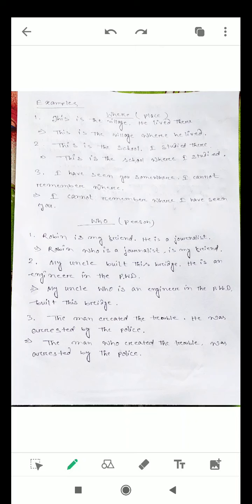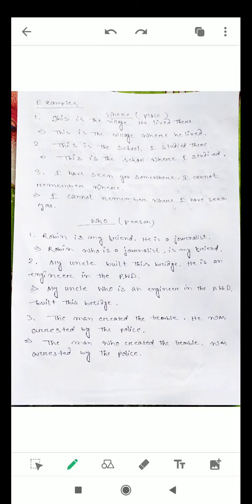Synthesis is nothing but to join, to combine. Here in this chapter, we are asked to synthesize, or to join or combine, two sentences into a single sentence. In the question, two sentences are given, and we are asked to combine these two sentences into a single sentence. But the question is how, and when can we combine the two sentences into a single sentence?